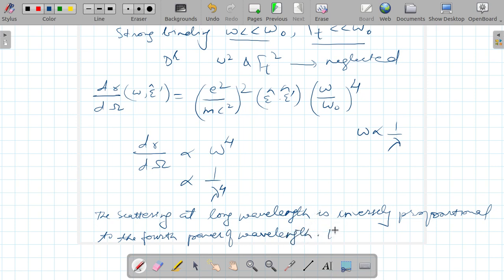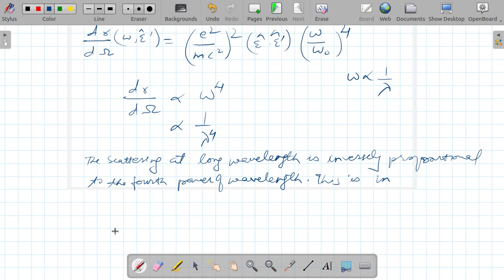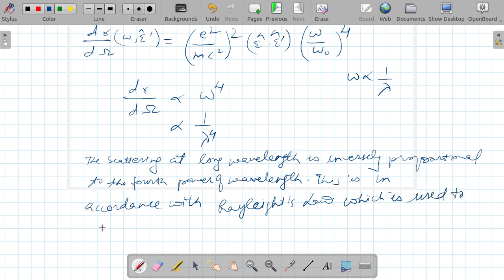This is in accordance with Rayleigh's law, which is used to describe the blue color of the sky.